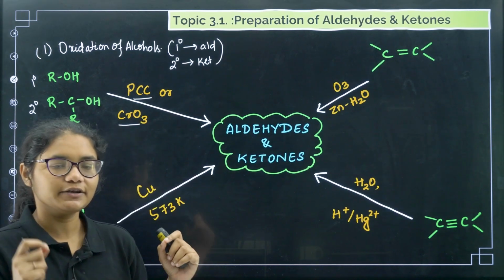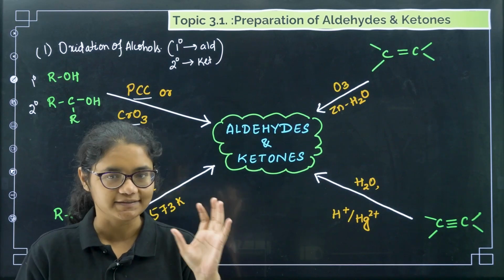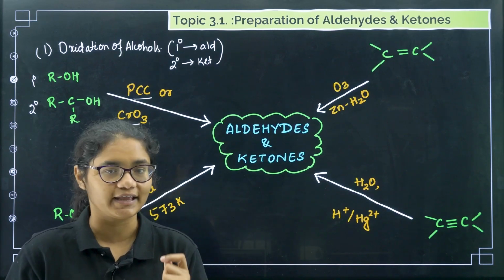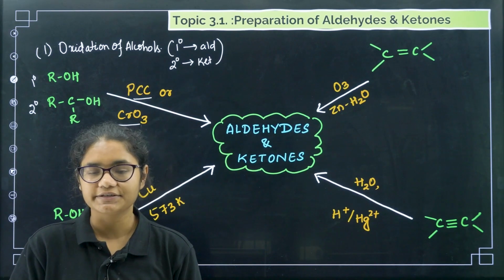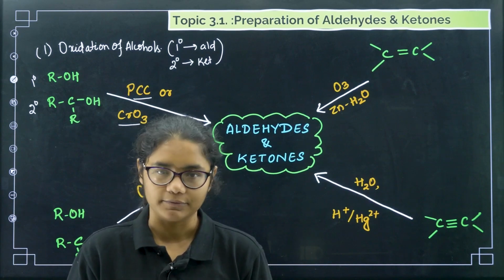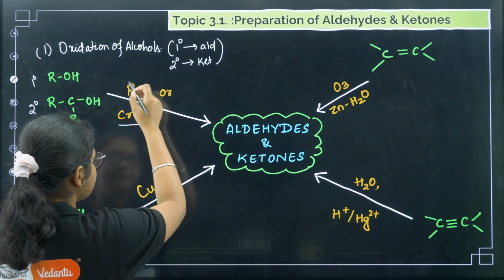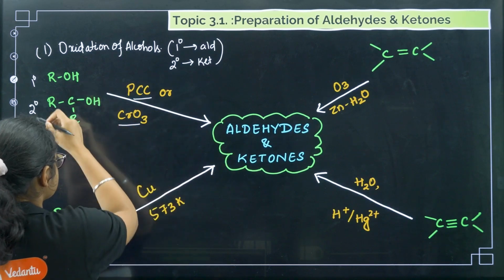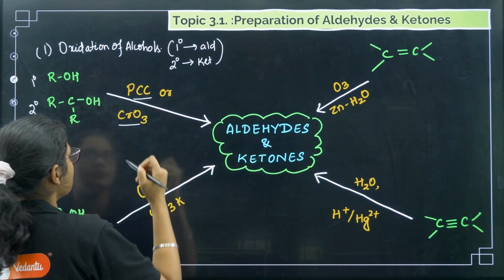So for oxidation of primary alcohols and secondary alcohols, we need mild oxidizing agents. What are the mild oxidizing agents that we can use? PCC or CrO3. This reaction, if you remember, we have already studied in the alcohols chapter, right? So now primary alcohols will give you aldehydes with PCC or CrO3, and secondary alcohols will give you ketones with PCC or CrO3.